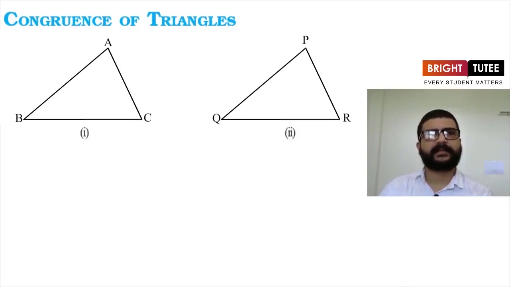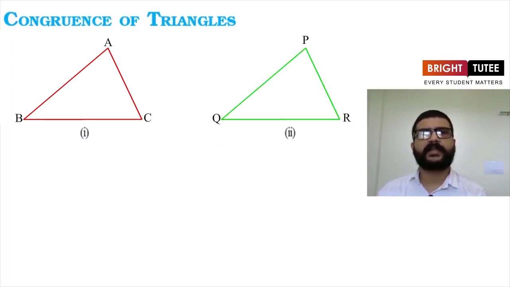Now let's take one example here. Here is the triangle ABC in the first figure, and in the second figure we have triangle PQR. Now we have to check whether they are congruent or not. What should we do for that? We should try to take a trace copy of the second triangle, which is PQR, and put it over the first triangle, which is triangle ABC, and then check whether it is covering the first triangle completely and exactly or not. If it does so, it means these are congruent triangles, otherwise they are not.